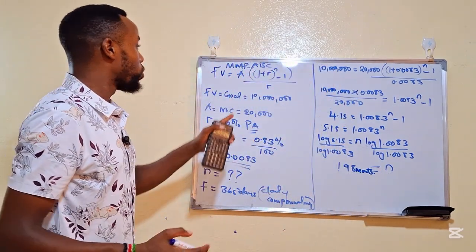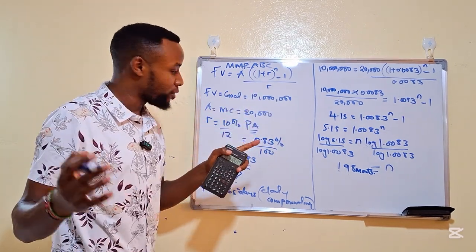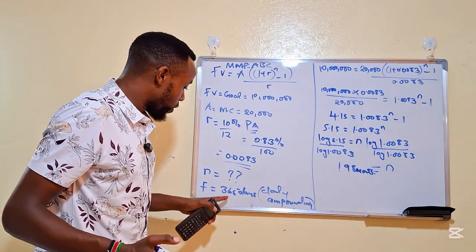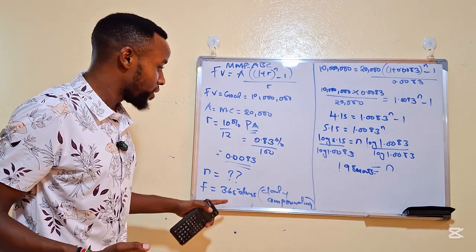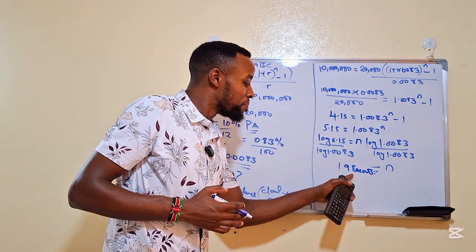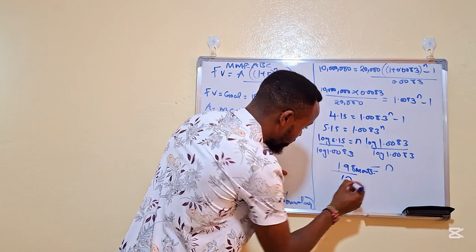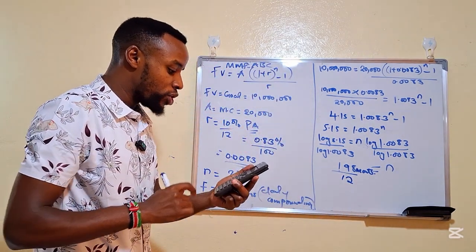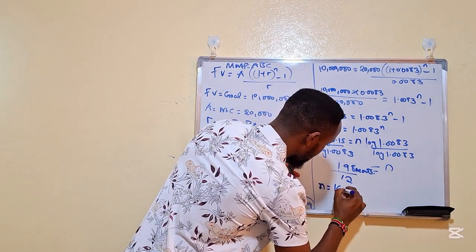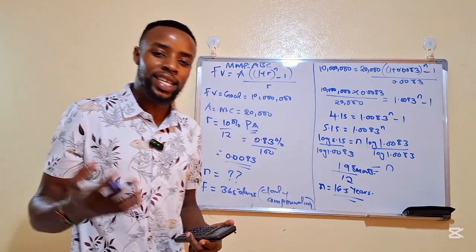So for you to get to 10 million contributing 20,000 Kenya shillings in a money market fund with an interest rate of 10% per annum, frequency of compounding being daily, that is 365 days, it is going to take you 198 months. So this is equivalent to how many years? Just divide by 12. If you divide here by 12, you are going to get 16.5 years. So n is equal to 16.5 years, that is 16 years and a half.